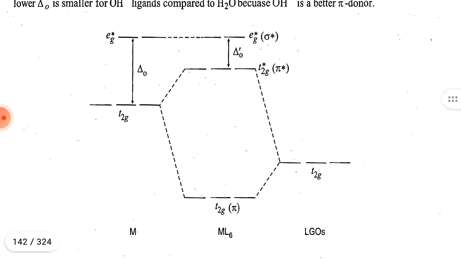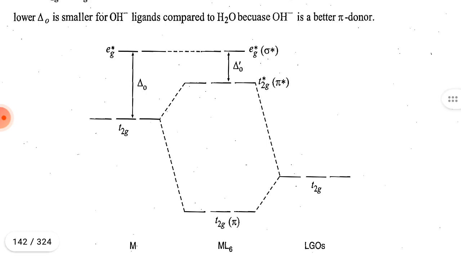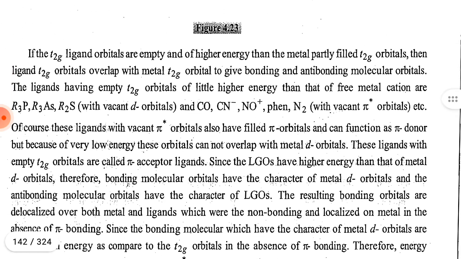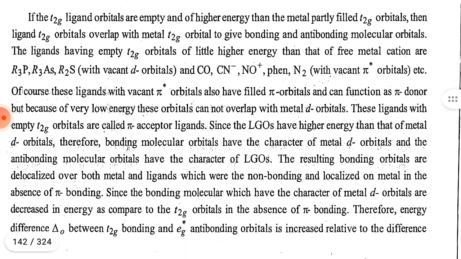t2g pi, t2g, t2g*, pi star, eg* sigma star. If the ligand t2g orbitals are empty and of higher energy, then the metal has partly filled t2g orbitals, then the ligand t2g orbitals overlap with metal t2g orbitals to give bonding and anti-bonding molecular orbitals.